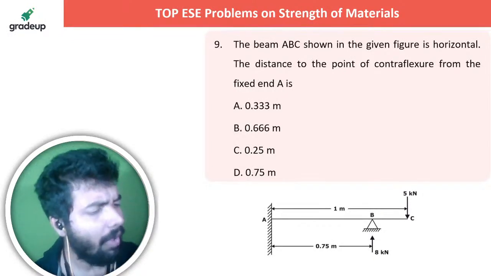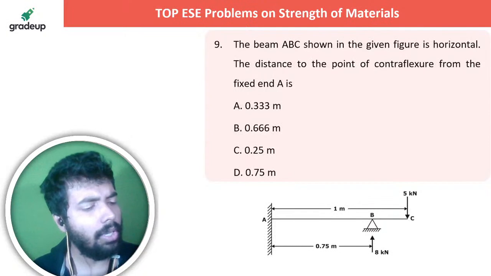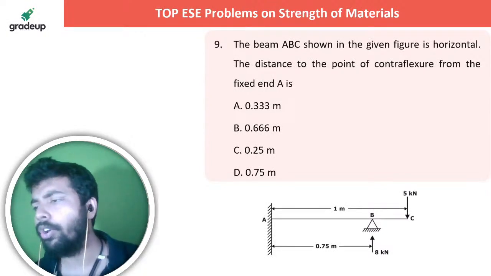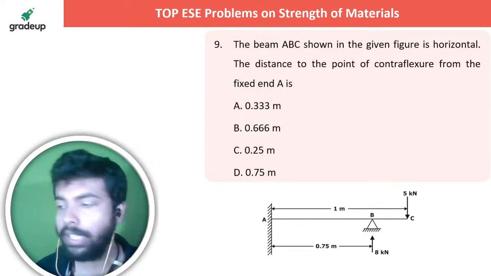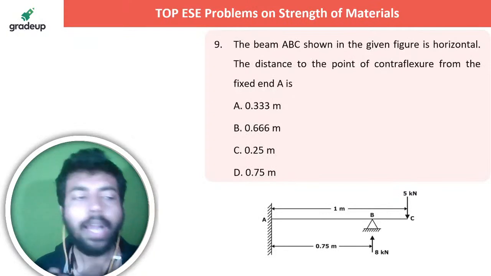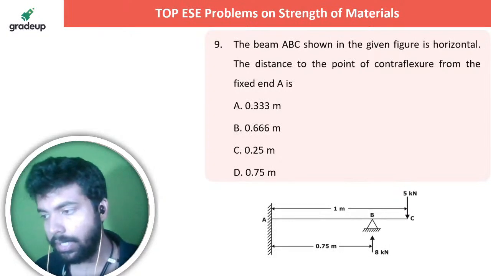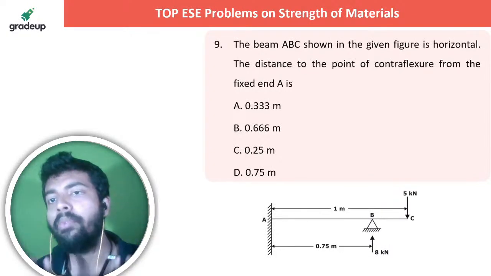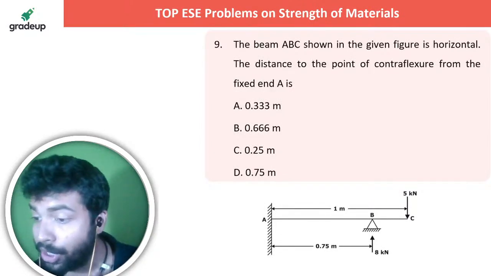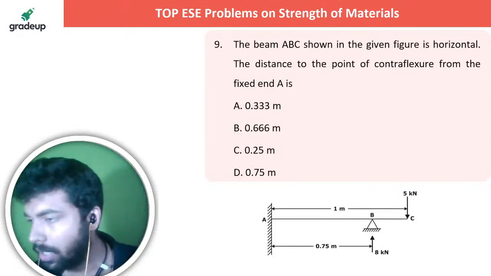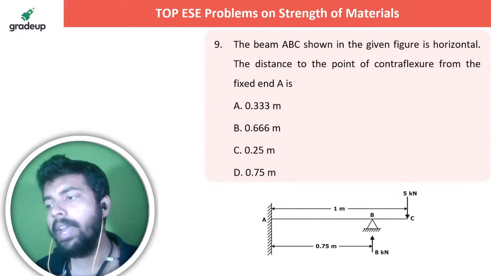I think in the morning itself I was discussing this in some batch, the meaning of point of contraflexure. Point of contraflexure means nothing but where a particular curve changes its curvature, right? Or in other words, where it changes its sign from plus to minus. That means where the bending moment is 0. Point of contraflexure means when the bending moment diagram changes its sign from positive to negative or vice versa, that is, the point where the bending moment is 0.